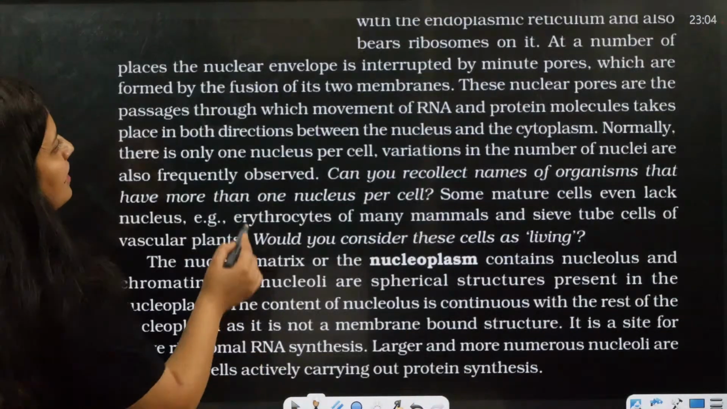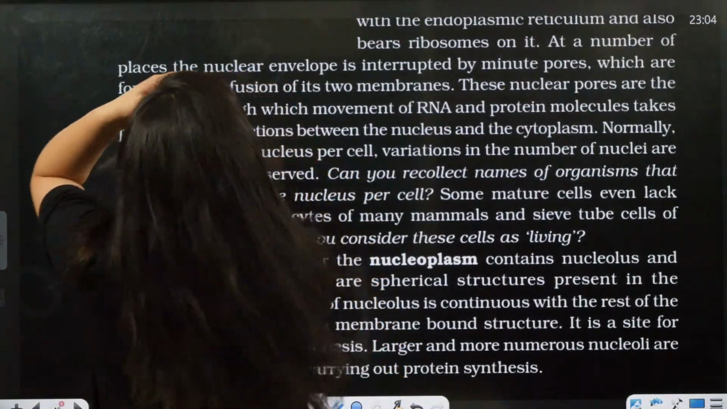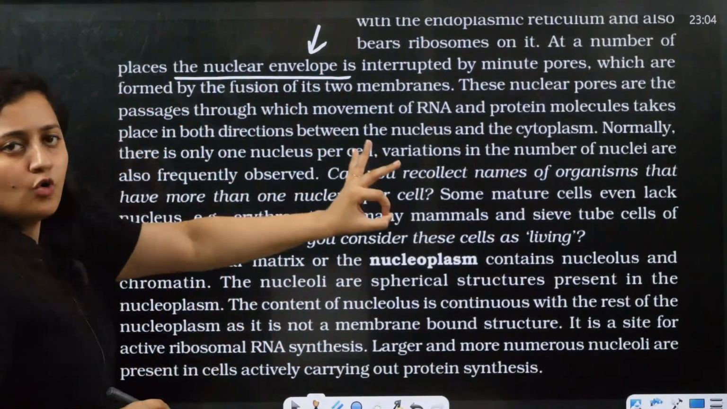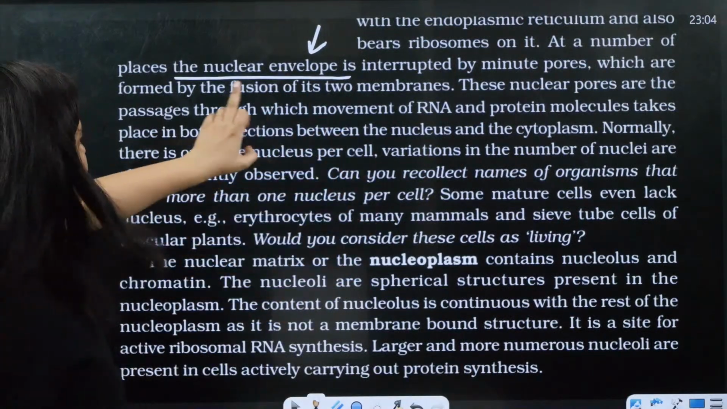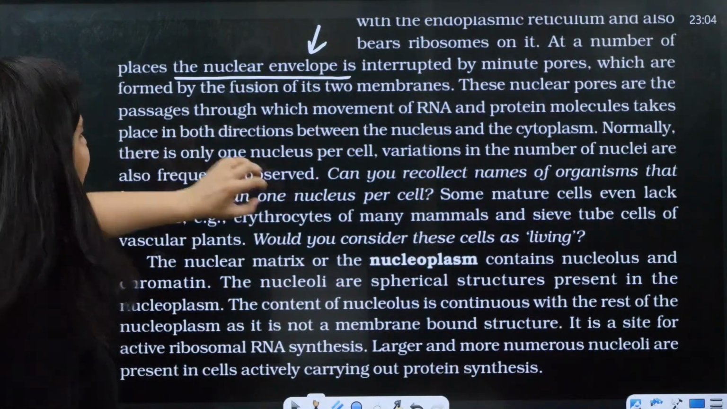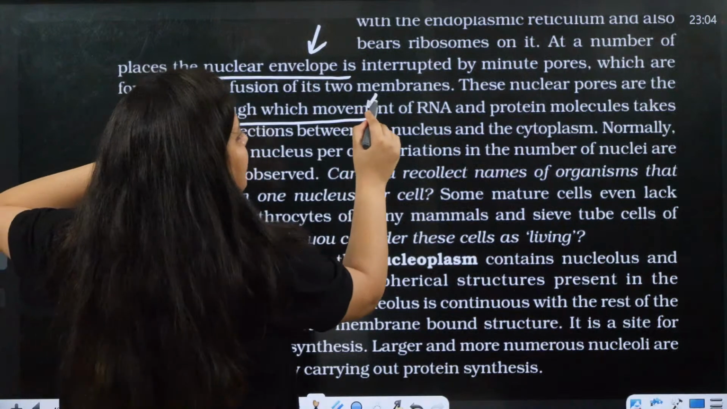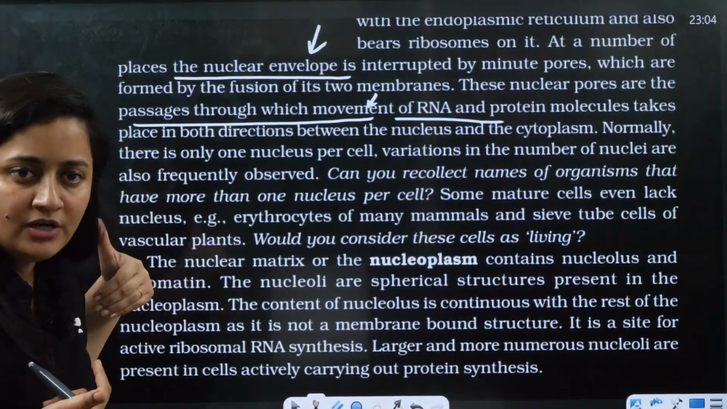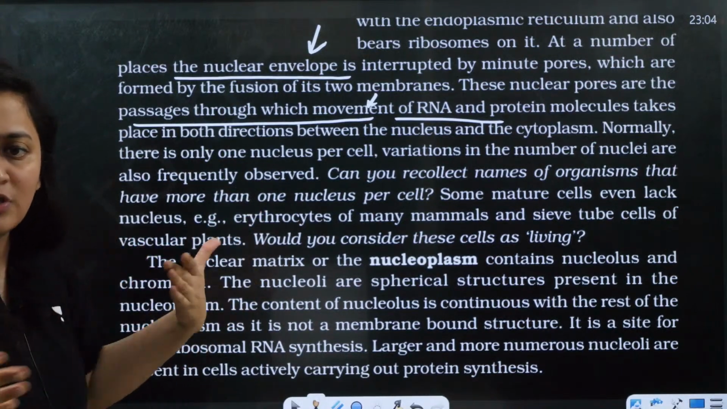At a number of places, the nuclear envelope is interrupted by pores, and I told you that pores are formed by the fusion of the outer and inner membranes. With the help of these pores, things can move out and in. RNA and proteins can move out. So bidirectional movement is possible.